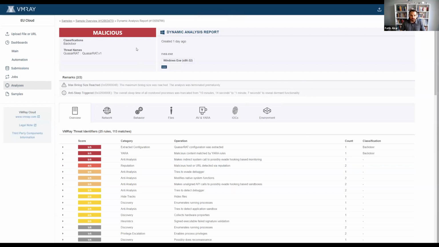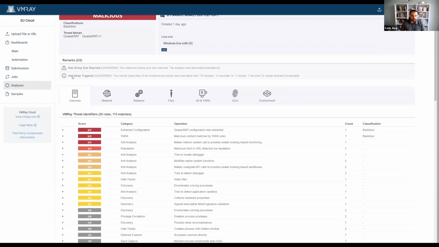On the top left, you see a red mark indicating the malicious verdict on this sample. Right below that, we have the classifications, and this is the backdoor classification, and the threat name is attached, basically QuasarRAT, and QuasarRAT version 1. It's an interesting thing, we will show it in the extracted configurations, and it's an executable file.